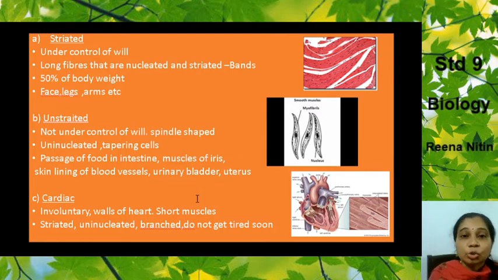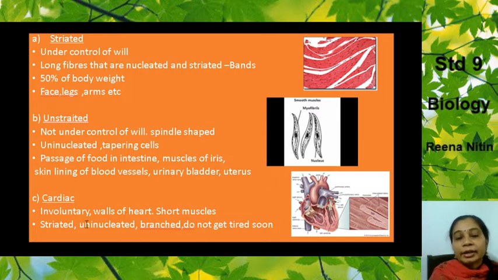The urinary bladder also. Your urinary bladder, which stores the urine before it is expelled out, is also able to control the urine. It doesn't let out the urine, right? So that is also doing the function. Why is it able to retain the urine? Because of the unstriated muscles. Are you getting it now? That is the function of striated and unstriated muscles. Also in the uterus, which is part of the female reproductive system.